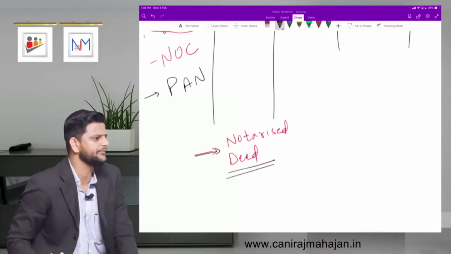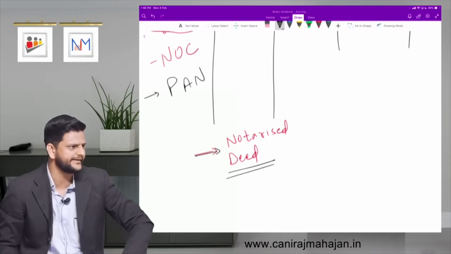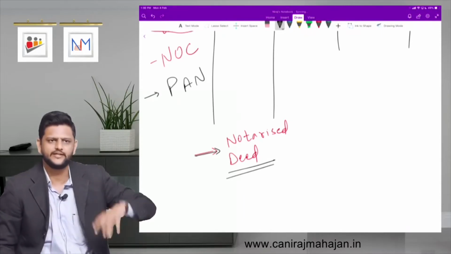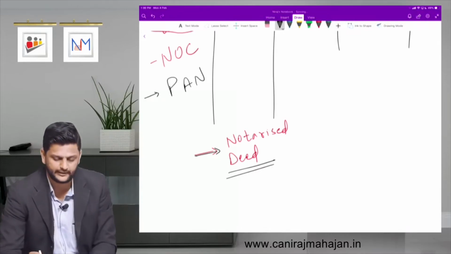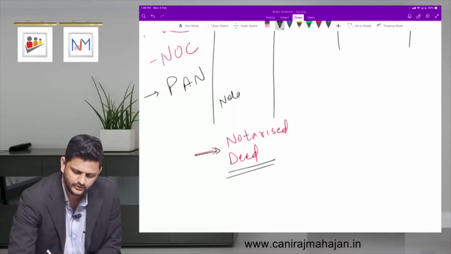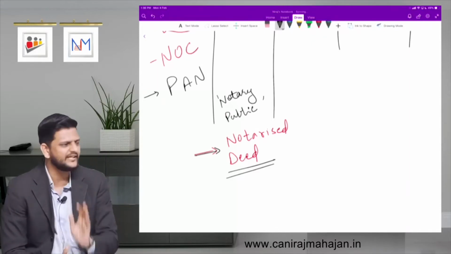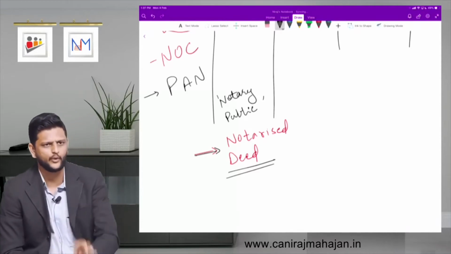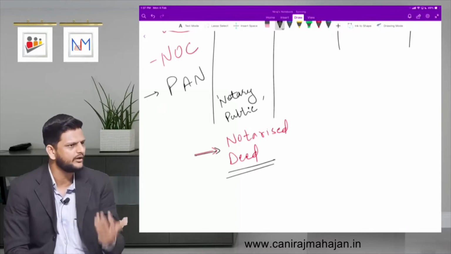Did you understand? Pay attention. Agreement between the partners. What do you mean by notarized or notary? That person sitting outside on shops, some shops, he has that red color stamp seal. He is the notary public. Yes or no? Where did you see him first? Bill of exchange, right? Basically an advocate, pay attention. Just an advocate giving some other special, more examinations, he can become a notary.